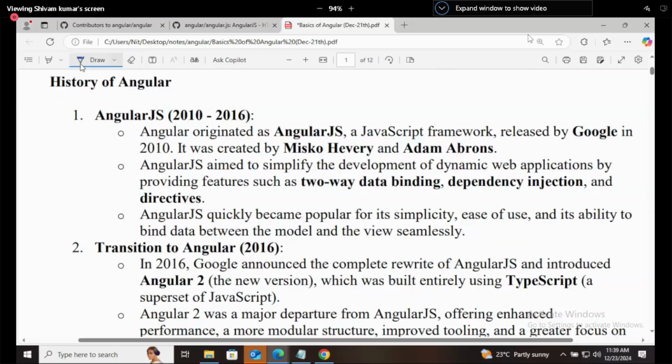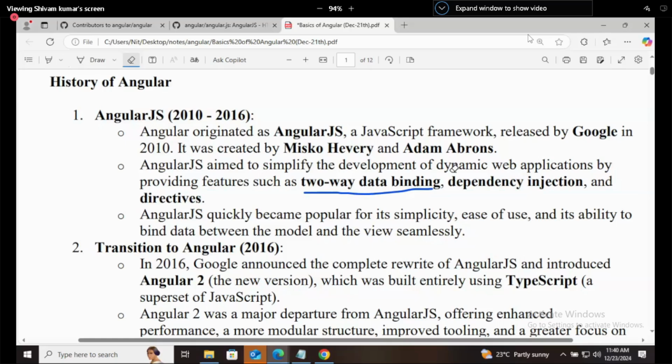Now, why did they develop it? AngularJS aimed to simplify the development of dynamic web applications by providing features such as two-way data binding, dependency injection, and directives. These three things are features of Angular that we will see when we are writing the code.